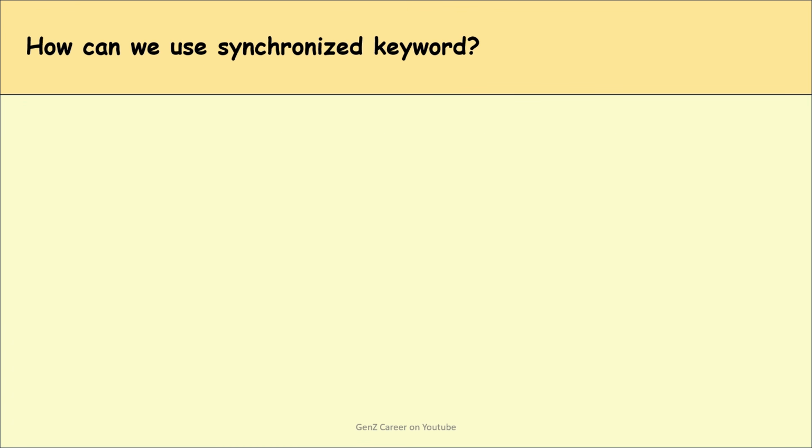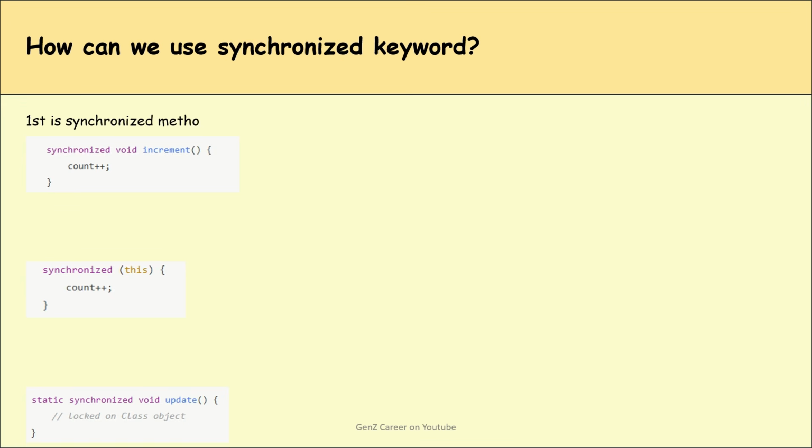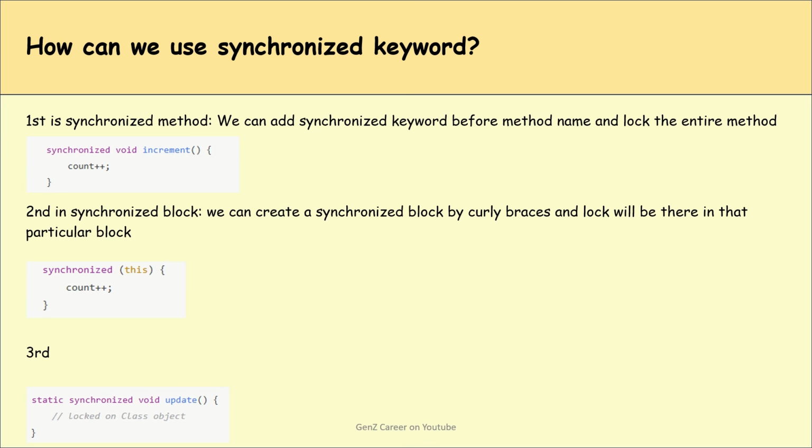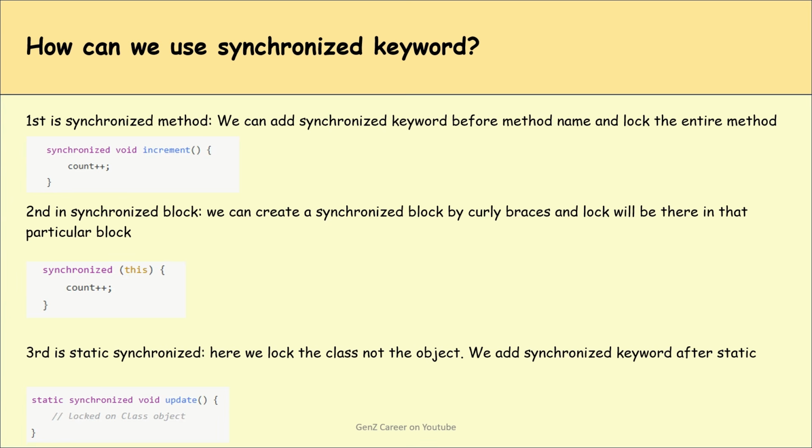How can we use the synchronized keyword? First is synchronized method. We can add the synchronized keyword before the method name and lock the entire method. Second is synchronized block. We can create a synchronized block with curly braces and the lock will be there in that particular block. Third is static synchronized. Here we lock the class, not the object. We add the synchronized keyword after the static keyword and before the method name.